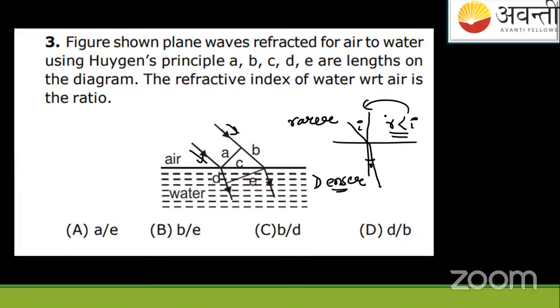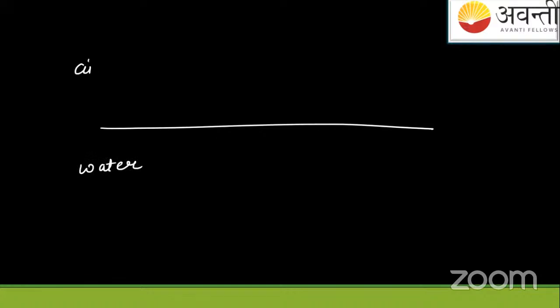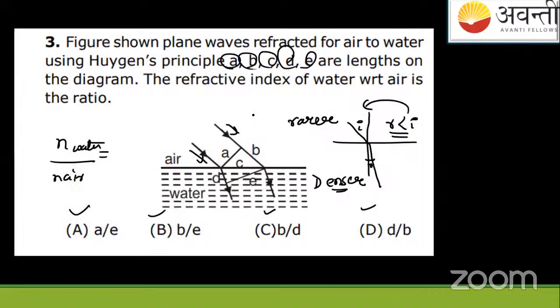But they are asking us to find the refractive index of water with respect to air in terms of these letters A, B, C, D, E, and the options are A, B, C, D, capital. Now I will solve it directly. See carefully. Suppose you have a boundary separating two mediums, water below and air above. And this is the normal to the boundary. Suppose the waves are entering like this, as shown.